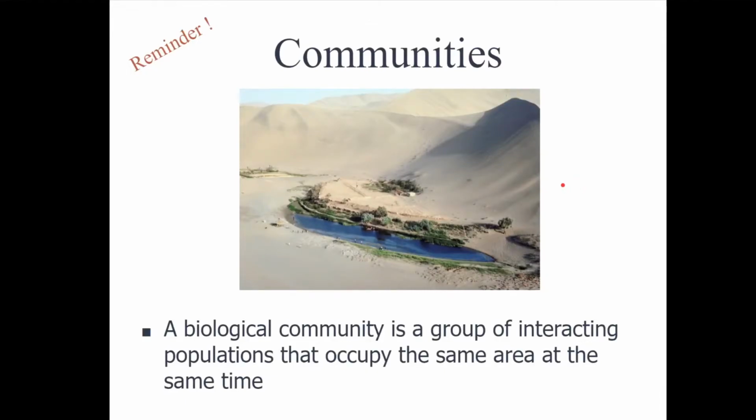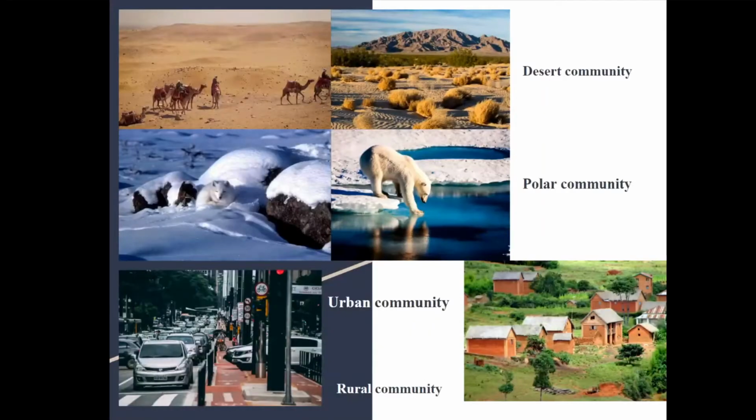Let us recall what a community is. A community is a group of populations interacting with each other, while an ecosystem is the community interacting with the abiotic factors. A few examples of communities you might know: desert community, such as the community we live in, polar community, urban community, another example of the community we live in, and rural community.